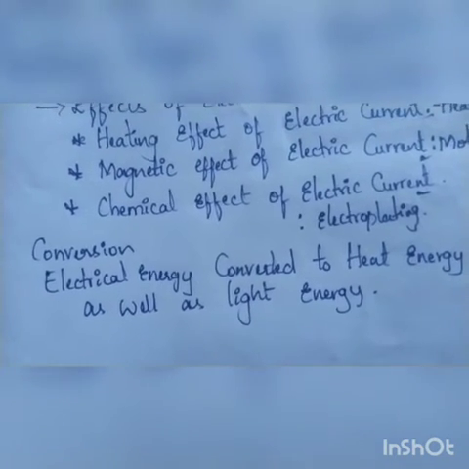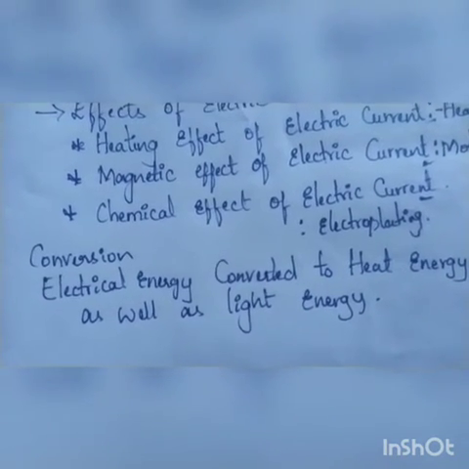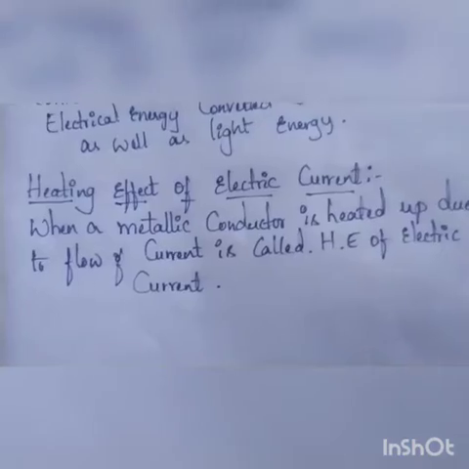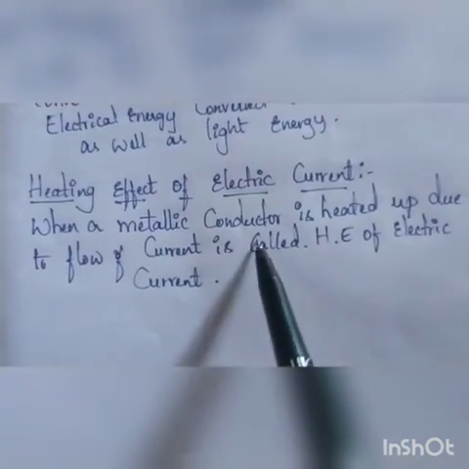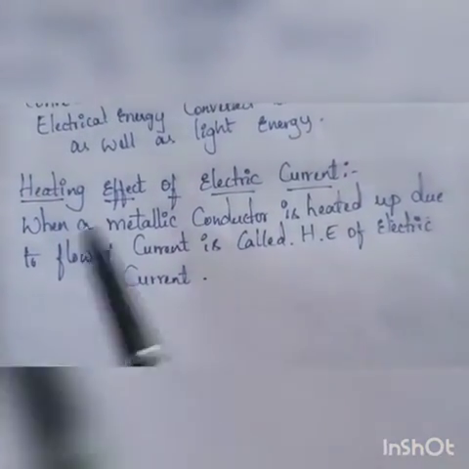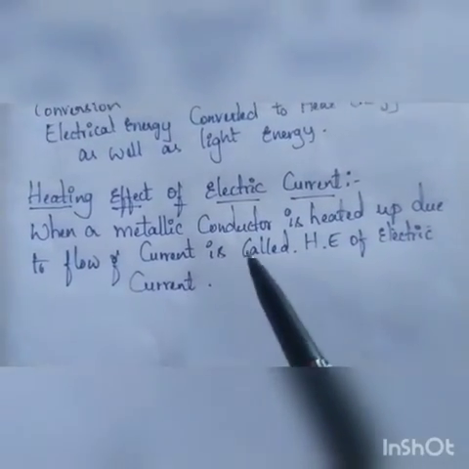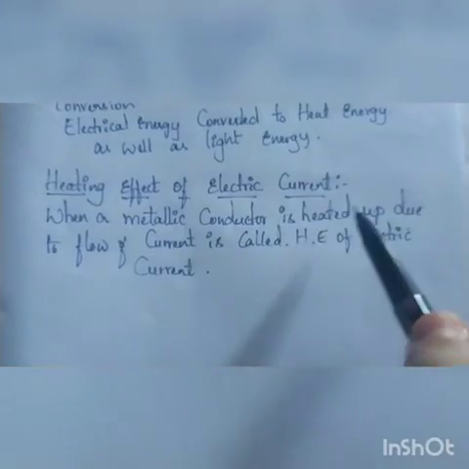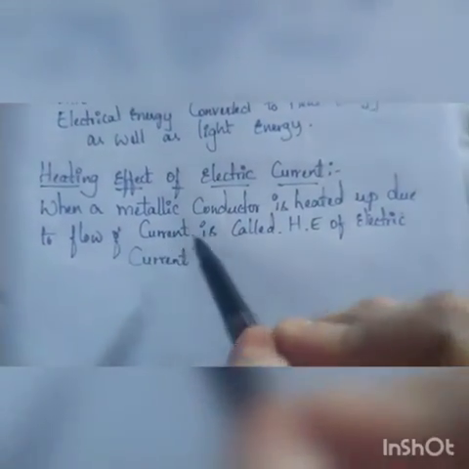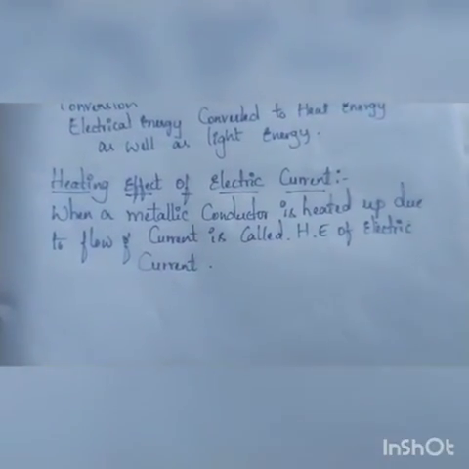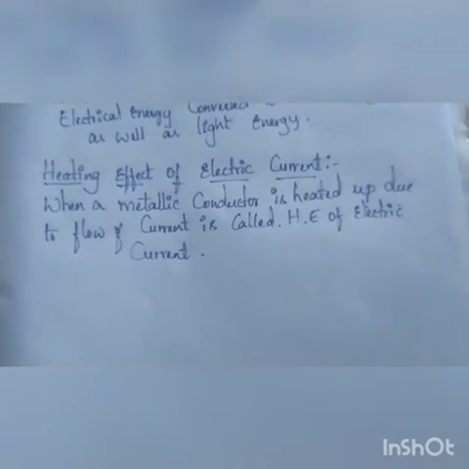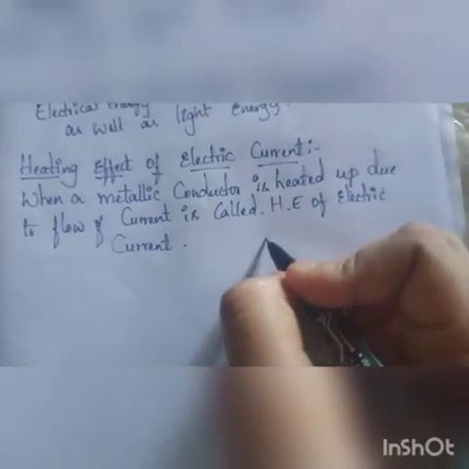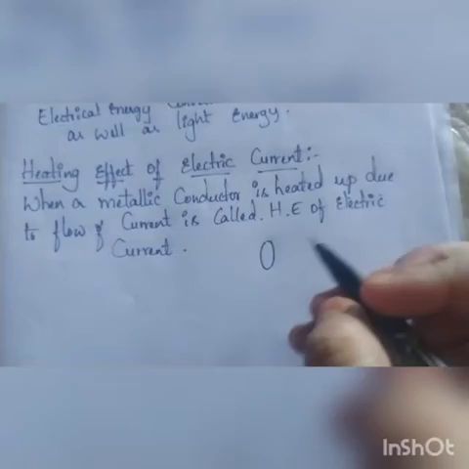Now, what is the proper definition of the heating effect of electric current? When a metallic conductor is heated up due to the flow of current, it is called the heating effect of electric current. Let me take a conductor as an example.